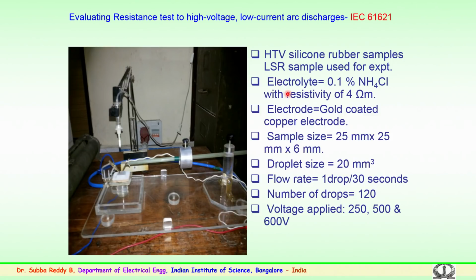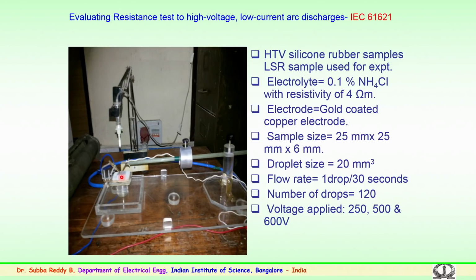As per the standard procedure, an electrolyte of 0.1% sodium chloride with a specified resistivity of 4 ohm meter has been used. Gold coated copper electrodes were used, and the sample size was typically 25 mm by 25 mm with a thickness of 6 mm. We have a dropper here, with a droplet size of 20 mm square as per the standard, and a flow rate of 1 drop per 30 seconds.